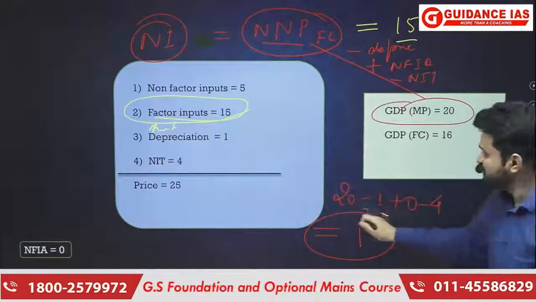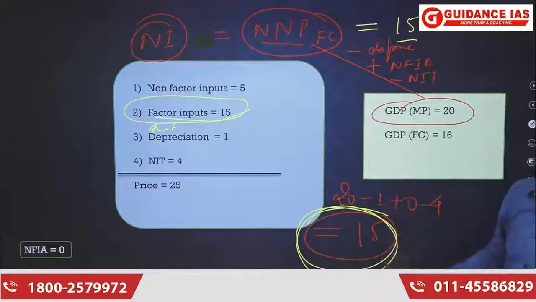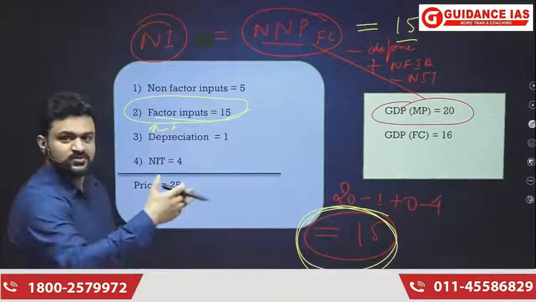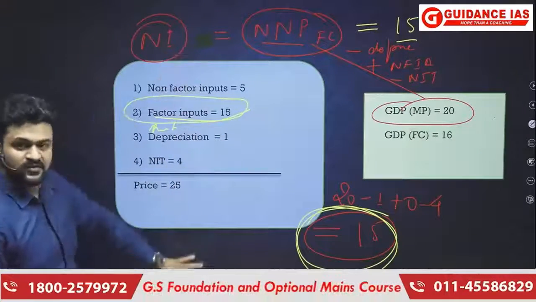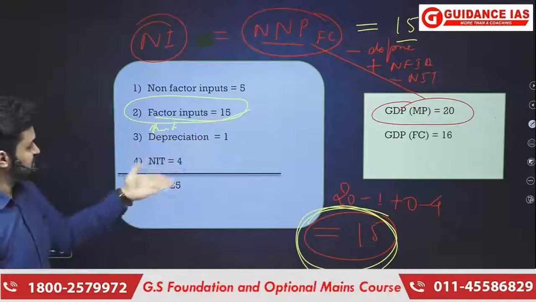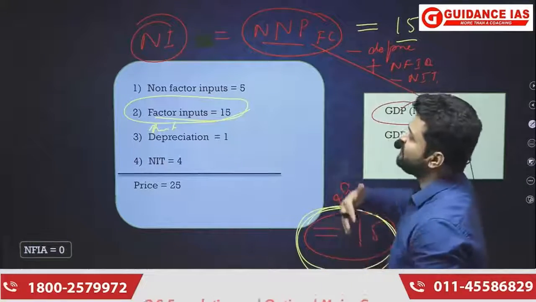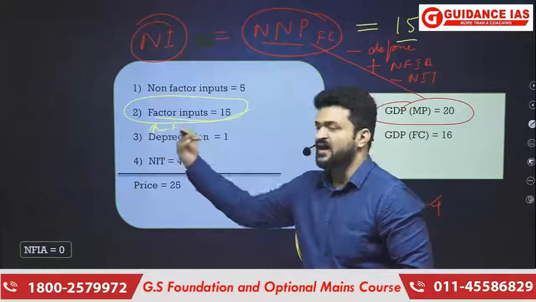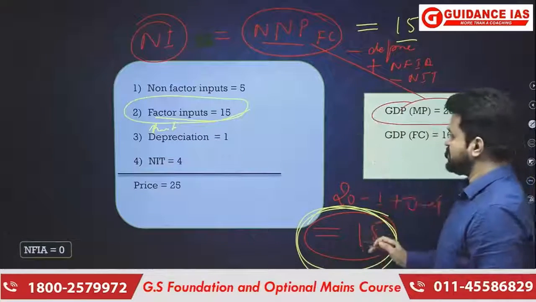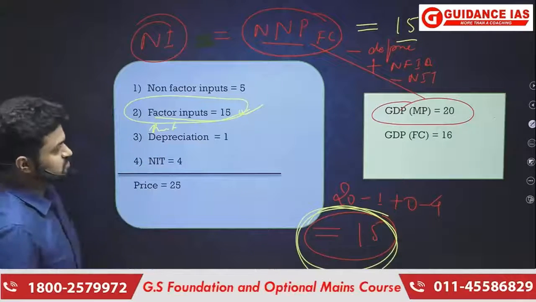Rent, wages, interest, profit were the only income generated in the process of production. There are non-factor inputs, depreciation, NIT and all. But the income was generated only by the value addition carried out by these factor inputs, whose worth was 15 rupees. And that is why you have national income equals 15 rupees here.